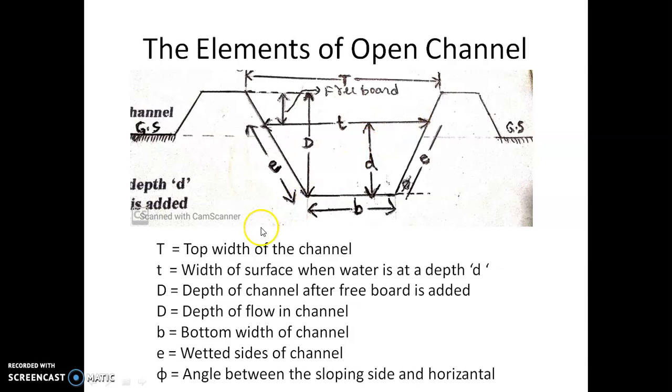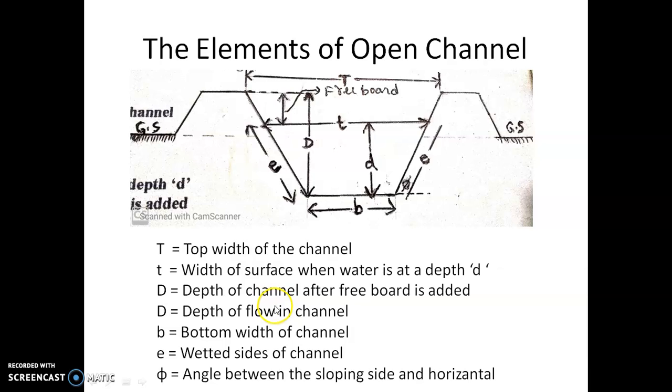Similarly, small t is the width of the surface when water is at a depth D. Suppose you are not running this water to its brim; you have to leave some free board. So this is the depth of the water in the channel. When water occupies a certain depth, this is the width of the surface at that depth. Depth may be varying, and small t may also be varying.